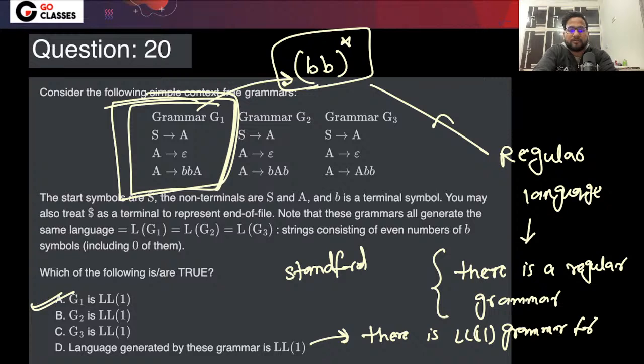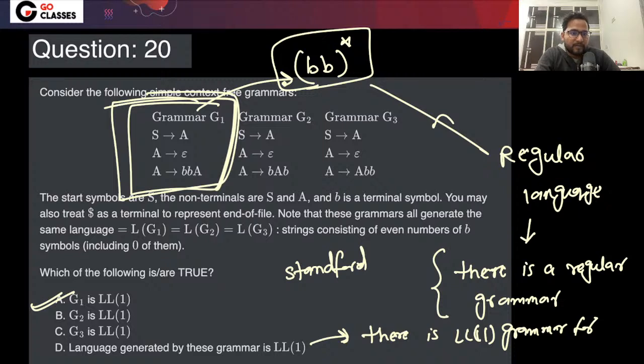Let me quickly check if I can find the link. If I don't find it now, I will definitely put it later on, because it might take some time. But these kinds of questions have been asked in GATE also.